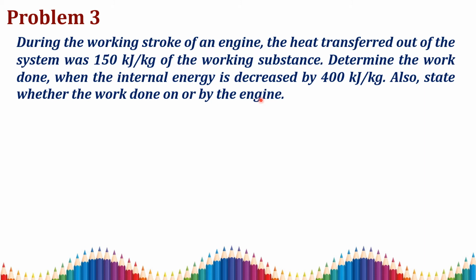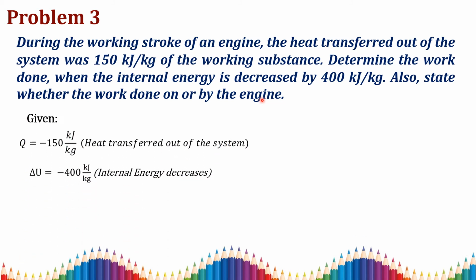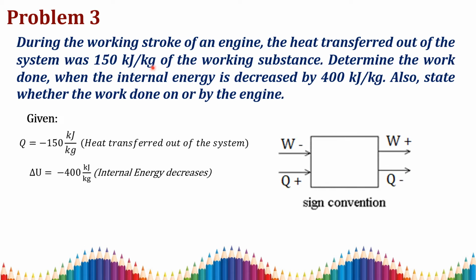During a working stroke of an engine, when the engine is in the running condition, the heat is measured. The heat transferred out of the system was 150 kJ per kilogram. As we all know the sign convention, when the heat is transferred out of the system, Q is negative. So in the problem they have said that the heat is transferred out of the system was 150 kJ per kilogram, so we write Q is equal to minus 150 kJ per kilogram.